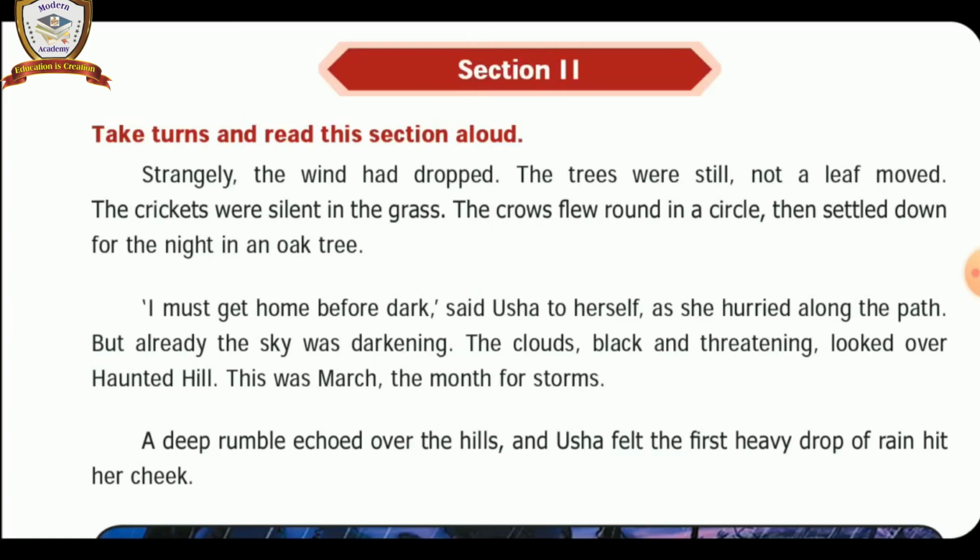Usha thought to herself she had to go home fast, before the darkness grew, before the night had fallen. So she walked at great speed. She walked rapidly towards home. As the sky was darkening, she looked at the top of the haunted hill, which was covered with dark clouds. It was the month of March, the right storming season. Understand, children? Let us continue to learn.